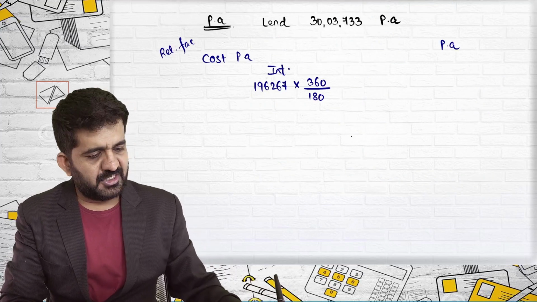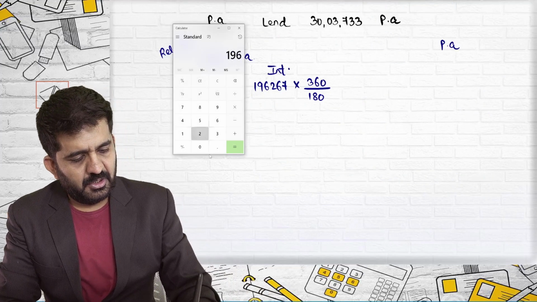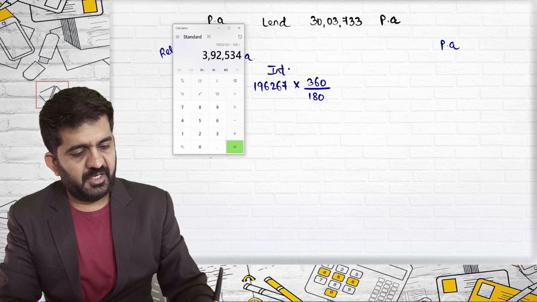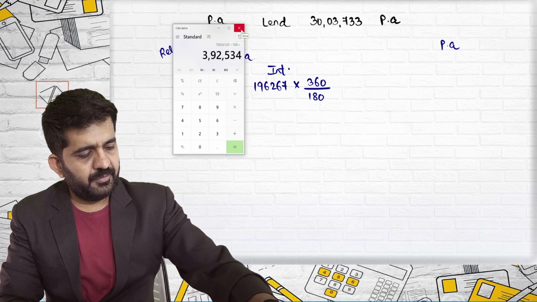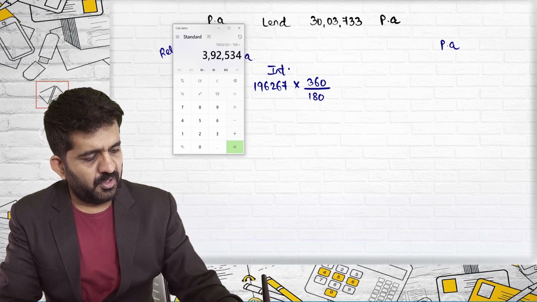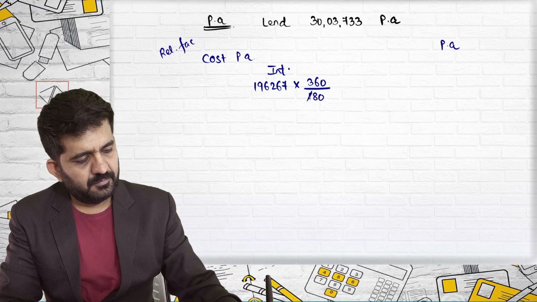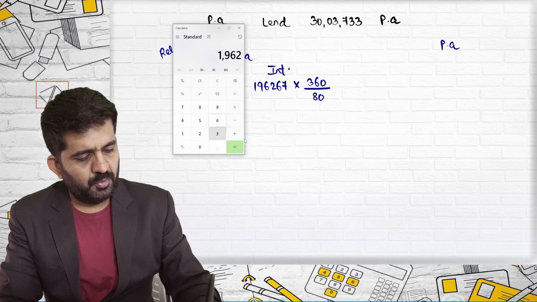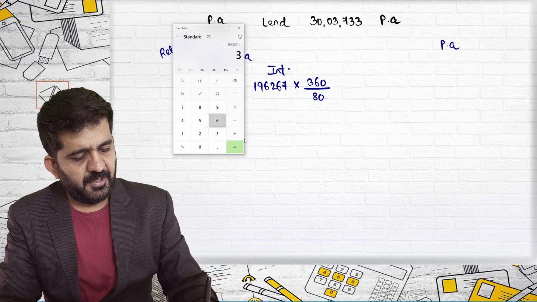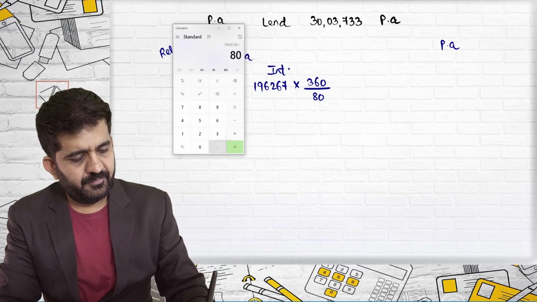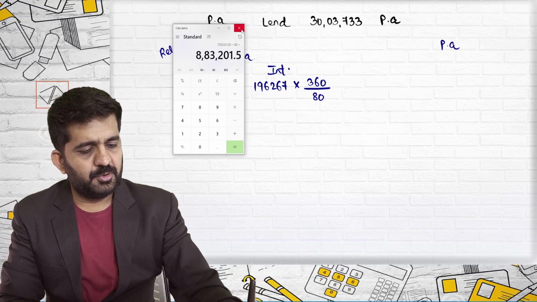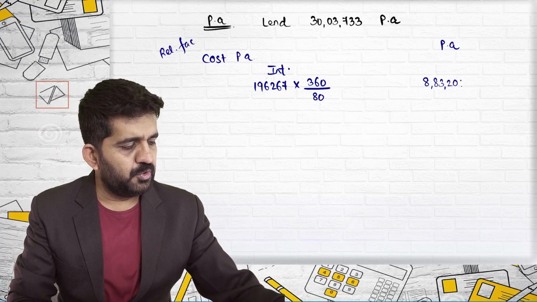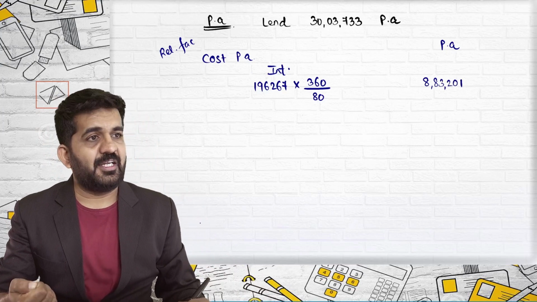I have converted into 360 days: 196,267 multiplied by 360 divided by 80. 8,83,201. Total cost of factoring plus interest.